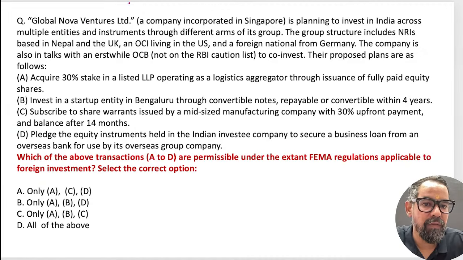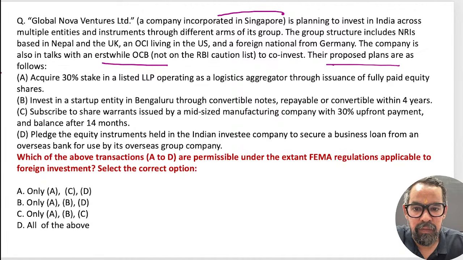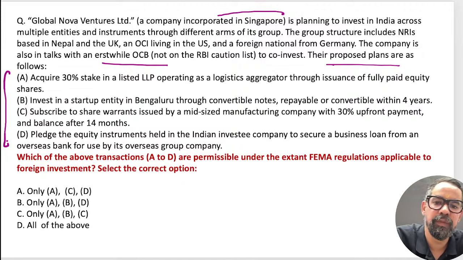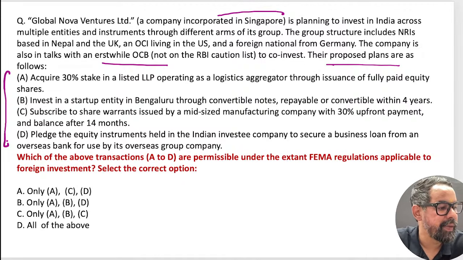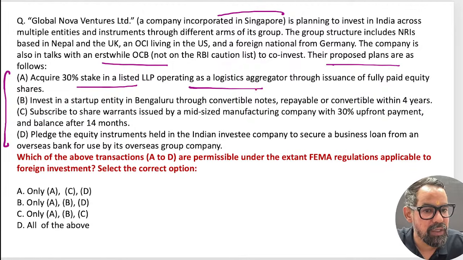So Global Nova Venture, a company incorporated in Singapore, is planning to invest in India across multiple entities and instruments. First, they acquired a 30% stake in an LLP operating in logistics aggregation through fully paid up equity shares.